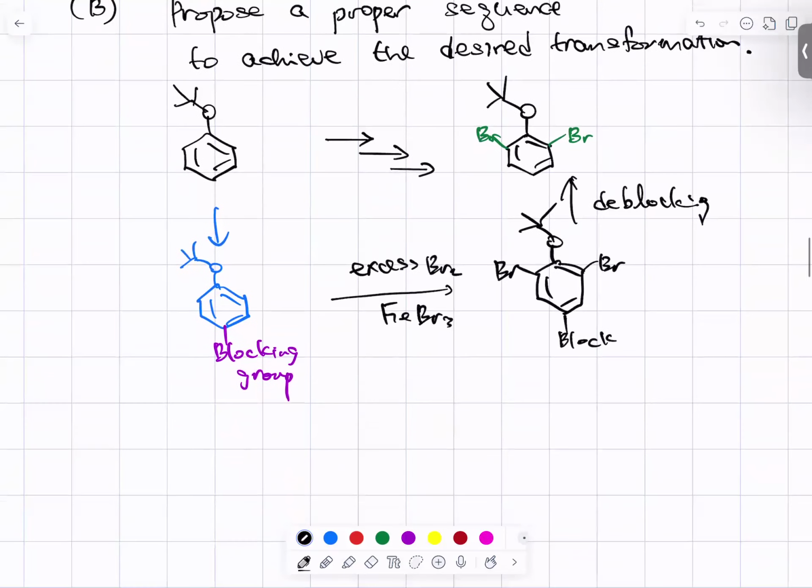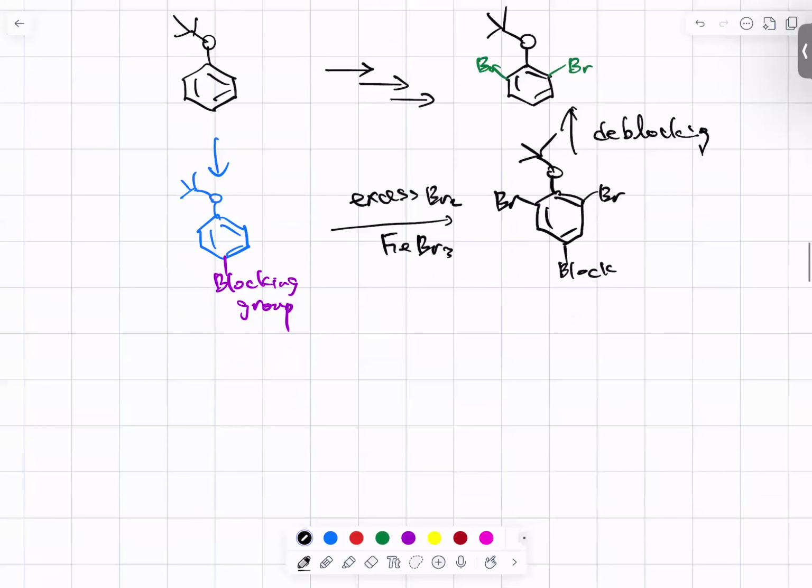So remember, sulfonation and desulfonation is a reversible process. From benzene to sulfonyl benzene, it is reversible, so it is very useful to achieve this reaction.